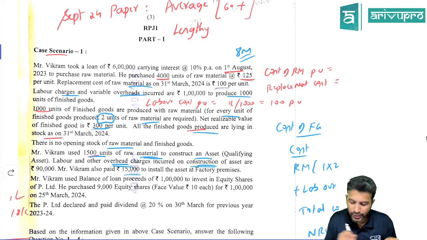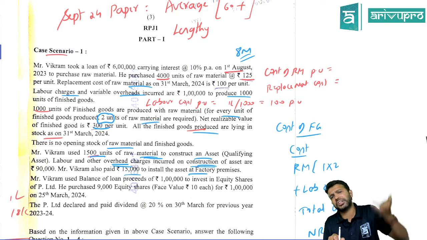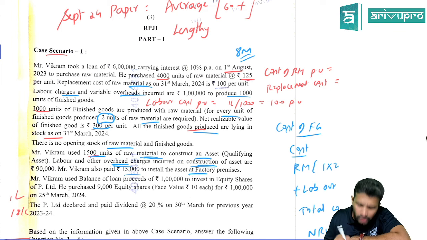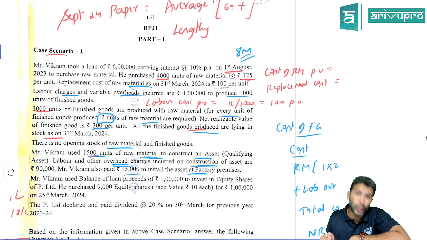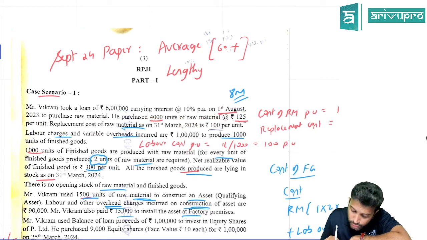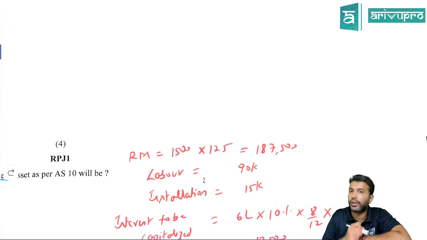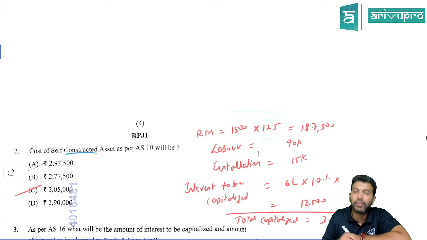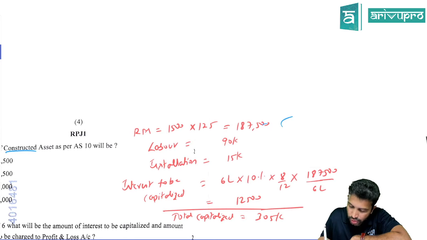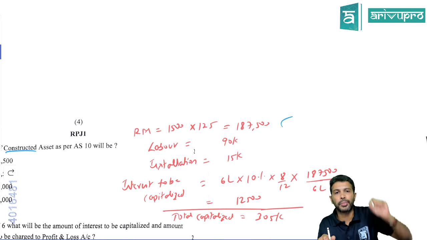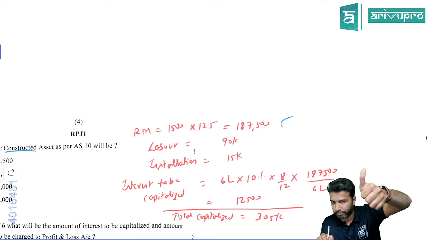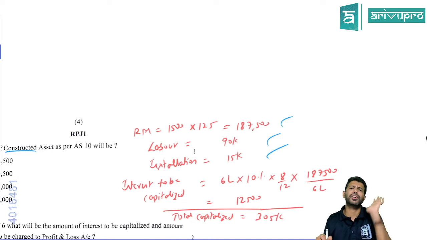Vikram also paid 15,000 for installation. Can we add installation charges? Yes, this also can be added. So only 3 components, right? Raw material, labor and installation charges. How many units of raw material got used for this? 1,500. Yes. And each unit of raw material cost is how much? 125. So 1,500 units got utilized and 1 unit of raw material will cost 125. So the cost of raw material which will be added to the cost of PP is 187,500. That is one. Then labor and installation charges straight away you can add.